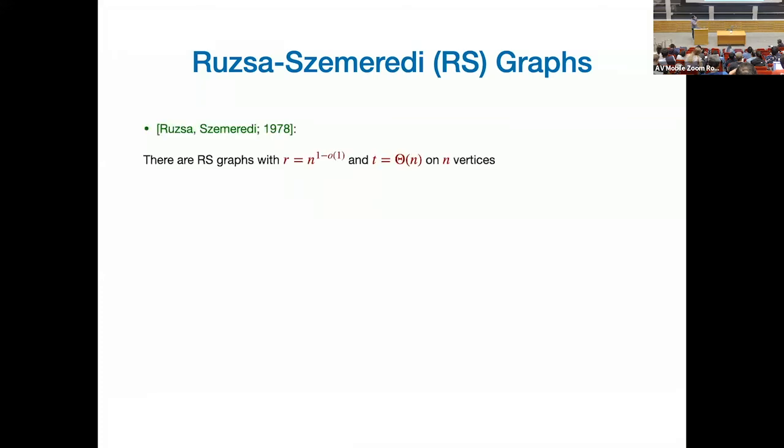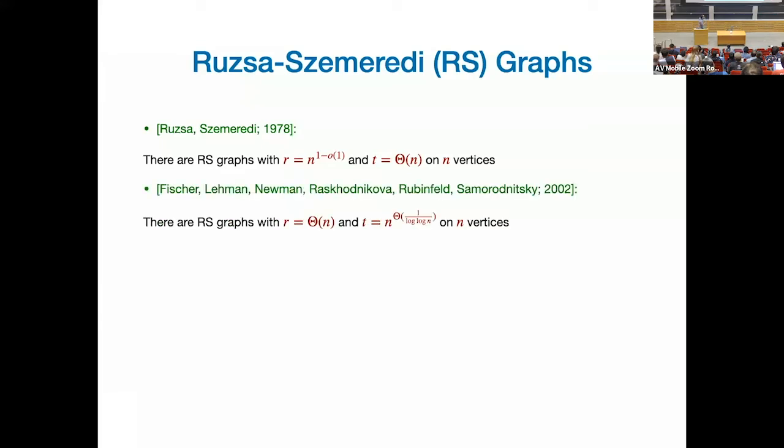Perhaps originally with the work of Ruzsa and Szemeredi, they showed for some R equal to n divided by 2 to the theta of square root log n, you can have very, very dense RS graphs. There is a nice work by Fischer et al., including Goel, that says you can even have your induced matching almost linear size and still pack more than polylog n of them in your graph. Okay? So that's the construction.